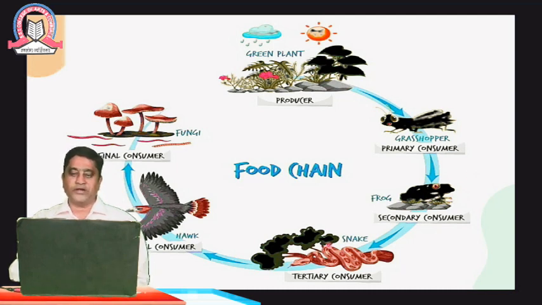The frogs are being eaten up, as you have learned earlier, by the snakes. They are called the tertiary consumers. And when the snake has died or been eaten up by the final consumer, that is the hawk. The hawk feeds on the snake, and finally the final consumers are fungi, and in the same way the food chain is produced. So we go from the producer to the primary consumer, secondary consumer, tertiary consumer, and final consumer, that is the hawk, or the final consumer would be the mushroom or the fungi.